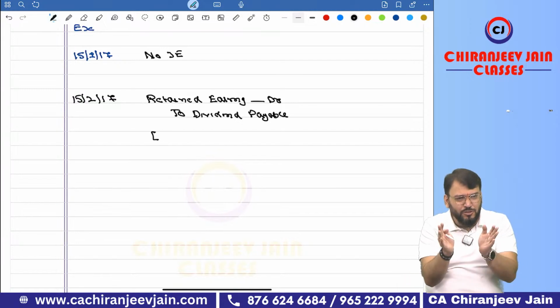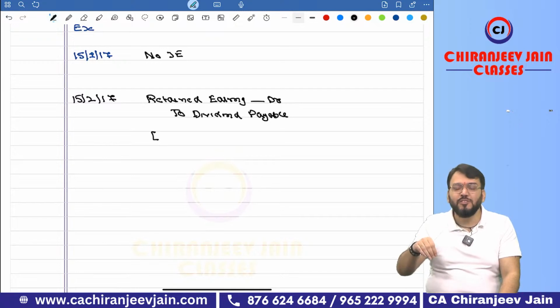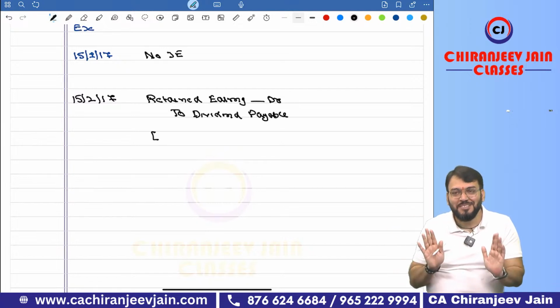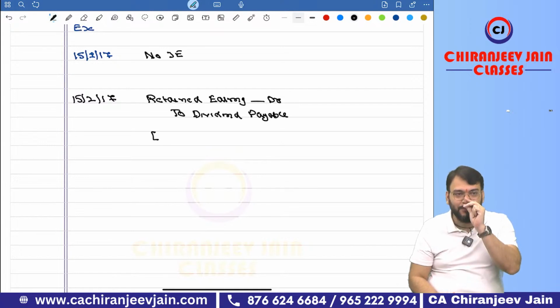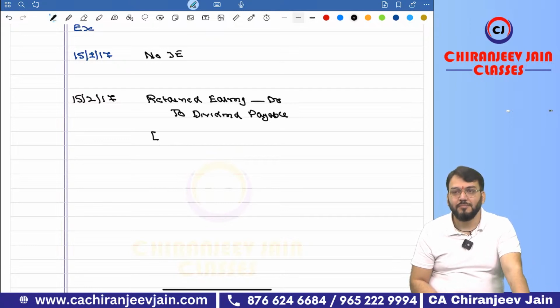I hope you have understood cost price and fair value are two different terms. Fair value means what is the current price. I will define fair value in some other Ind AS, don't worry. But you have understood these are two different terms. At cost price or fair value, from your point of view?